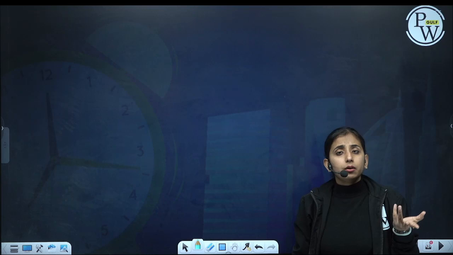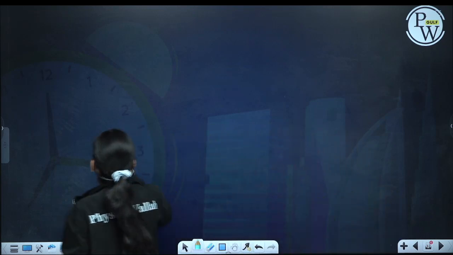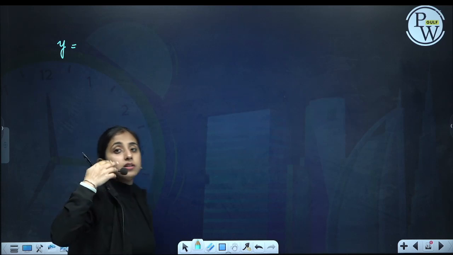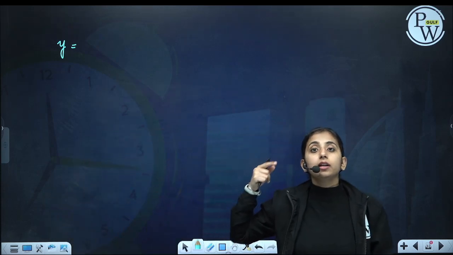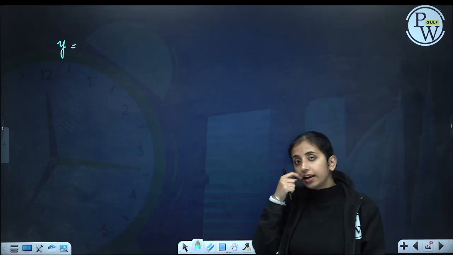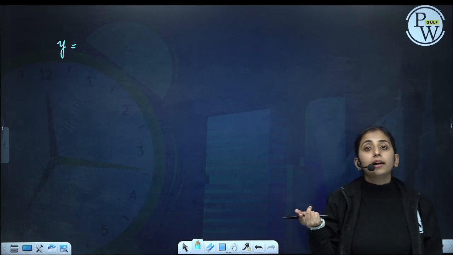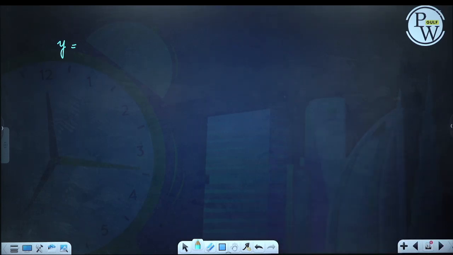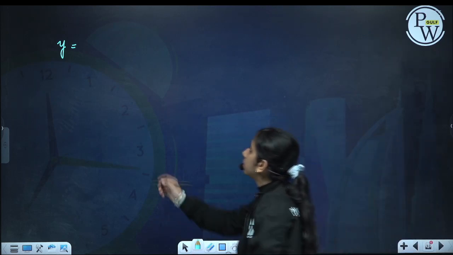So we can take any two waves: a sin(omega t minus kx), and the other will be a sin(omega t plus kx), because both are traveling in opposite directions. One will be minus kx and the other will be plus kx. Okay, so we can take two waves.